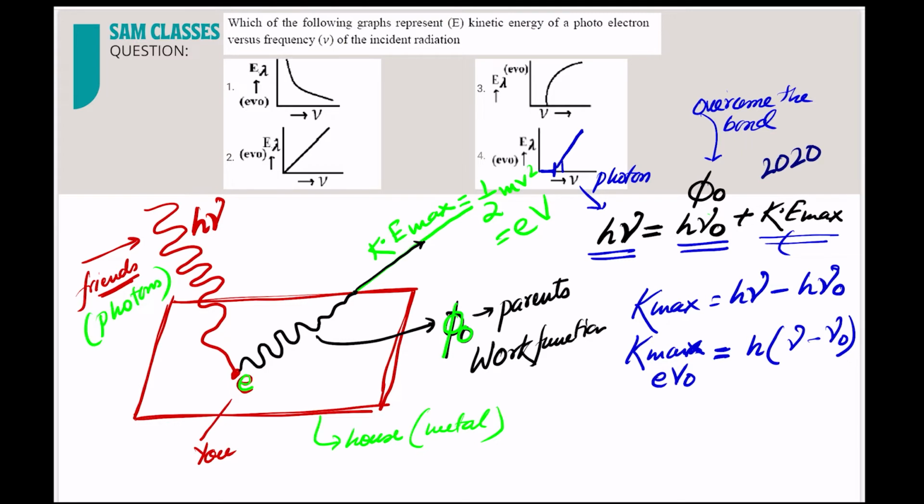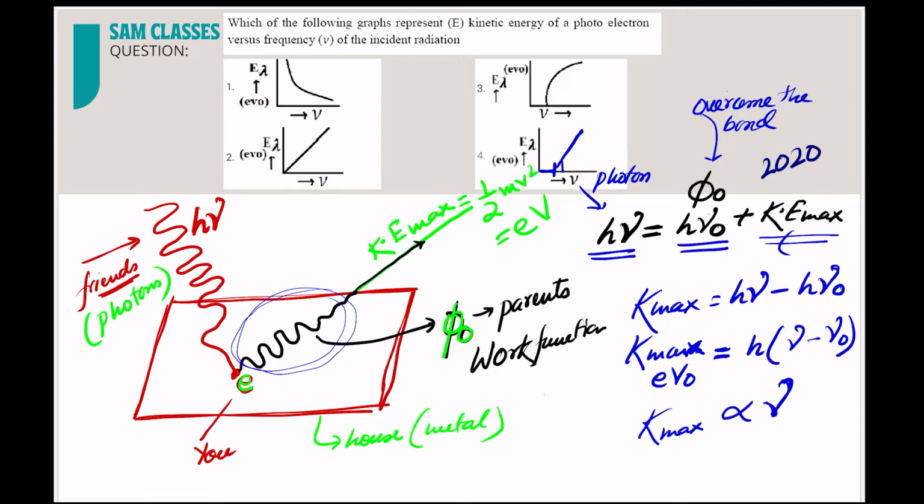So kinetic energy max is directly proportional to frequency, but it should cross a minimum value. Until you are able to convince your parents, you are not able to come out. That's why there is no emission in this region.